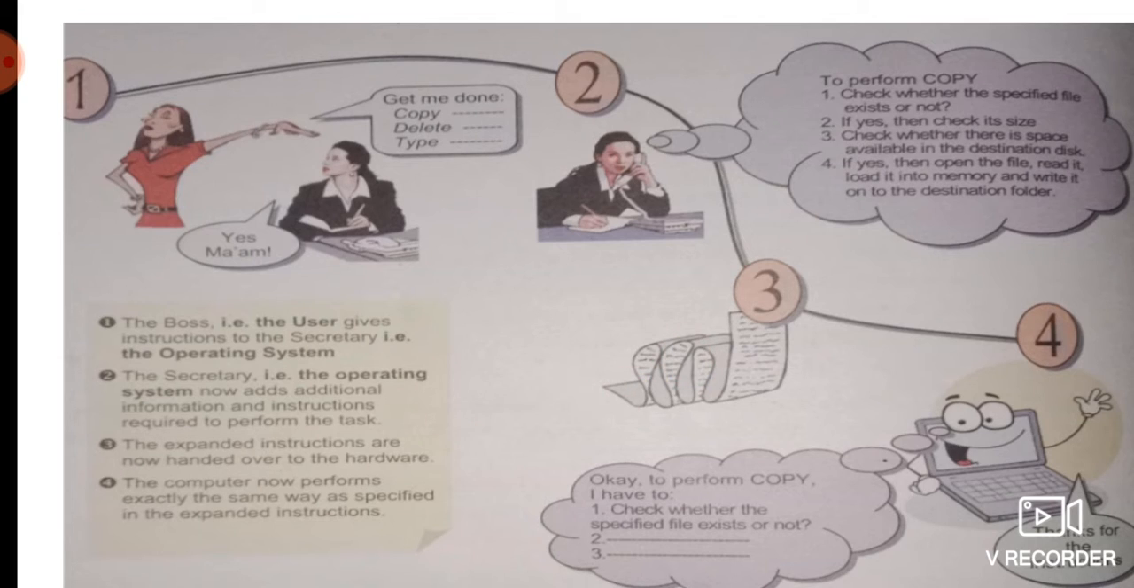Suppose you told the secretary to make a copy of a document. Now it is the duty of the secretary to decide how to do that job, how to perform the copy. Check whether the specified file exists or not, where it is, what is the location of that file, and everything related to the task that you have given. How to do it and when to do it are all the responsibilities of the secretary.